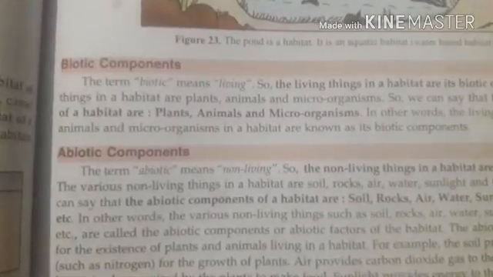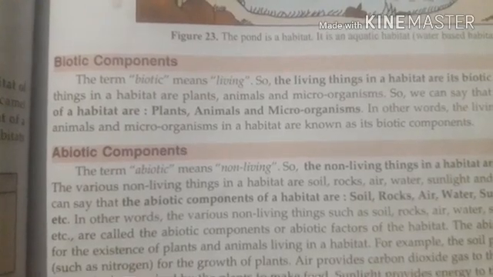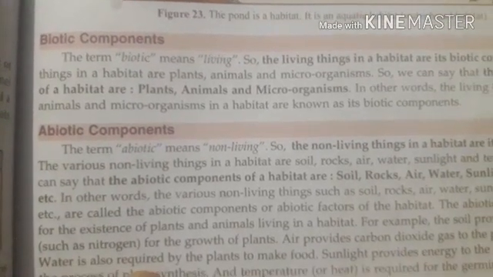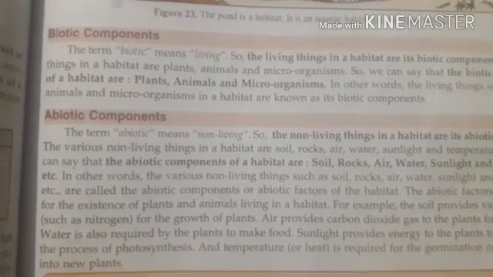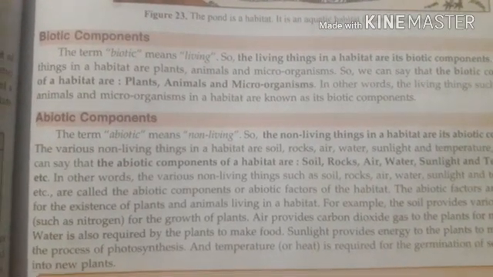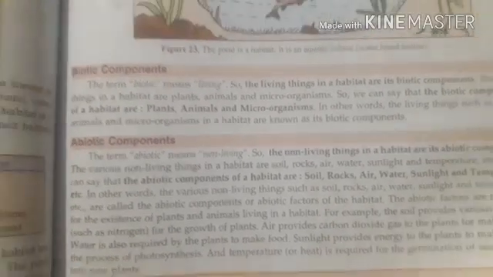Here basically in an ecosystem the components are two types, biotic components and abiotic. Biotic components include plants, animals and microbes, whereas abiotic components include non-living things, air, water, rocks, salt, right, sunlight, temperature, all these are abiotic components, right?